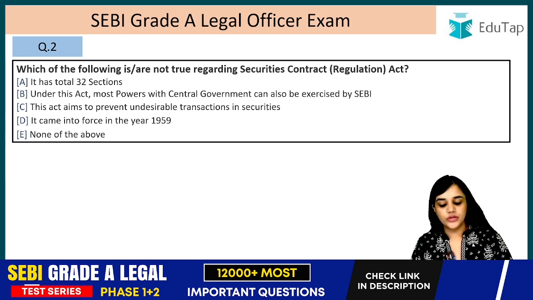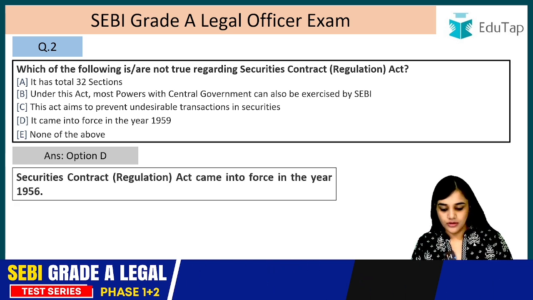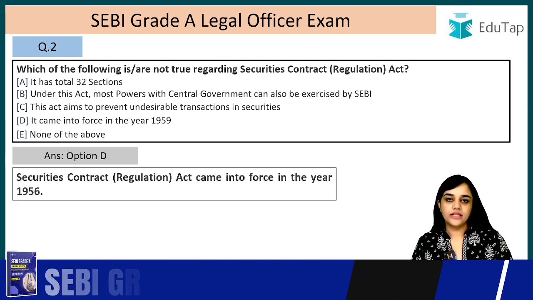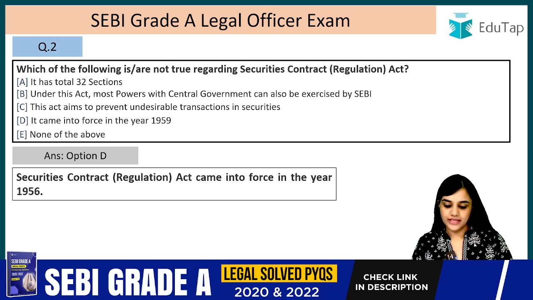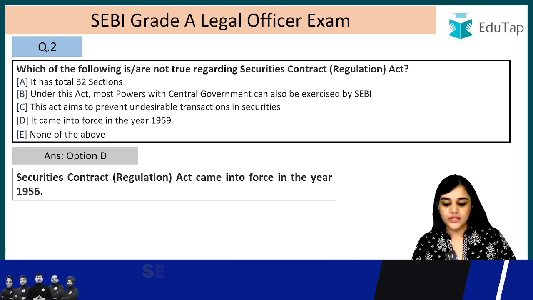The answer is option D. Option D is the incorrect option. It came into force in 1956. All the rest of the options are correct. They are factually true. We can read them again. These are all the true statements. It has total 32 sections.